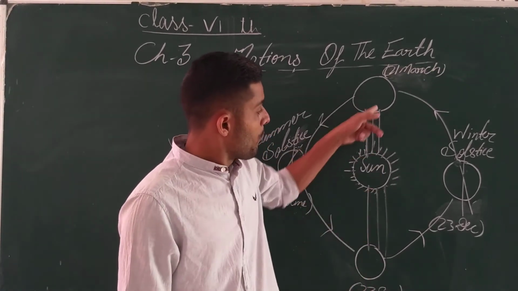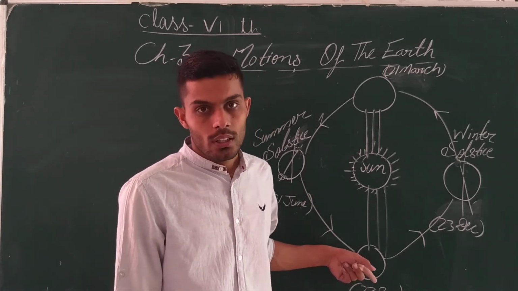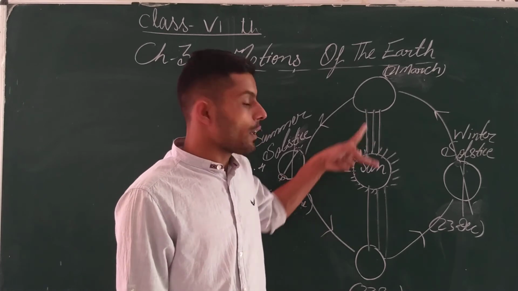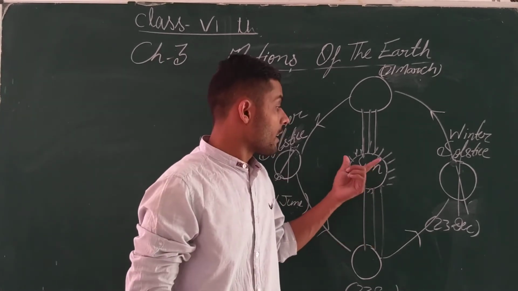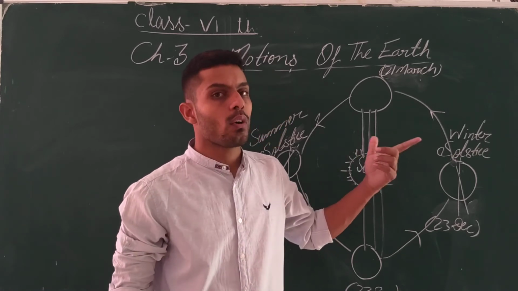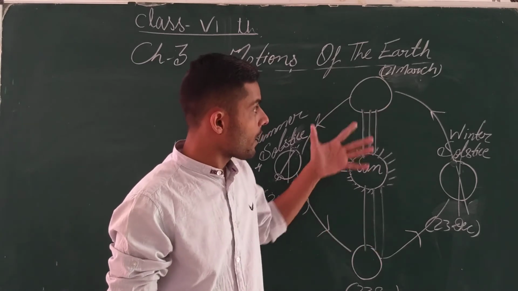So this situation is known as equinox. Got it? It is a period of time when the sun rays are directly falling on our earth. So this is the position of our earth.